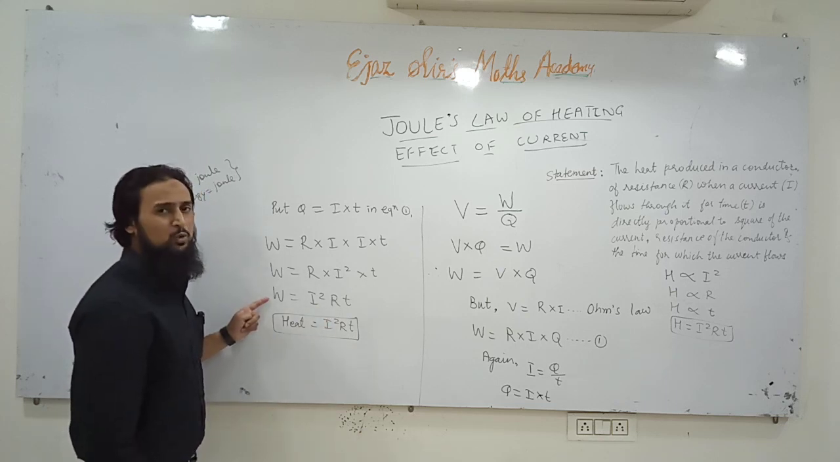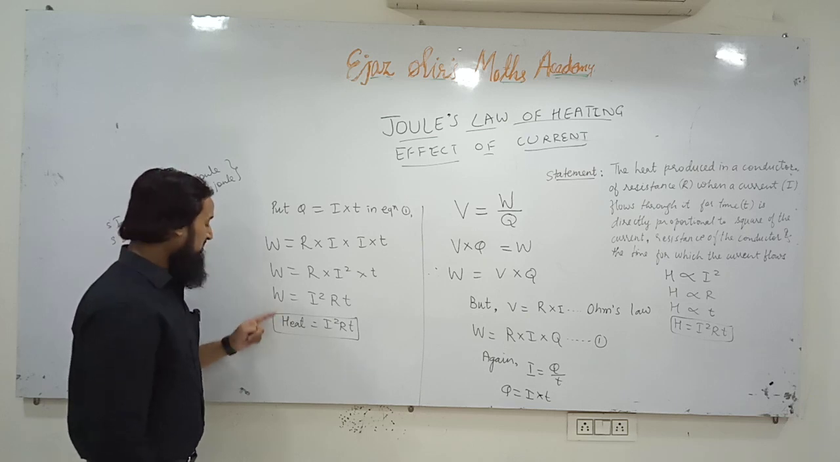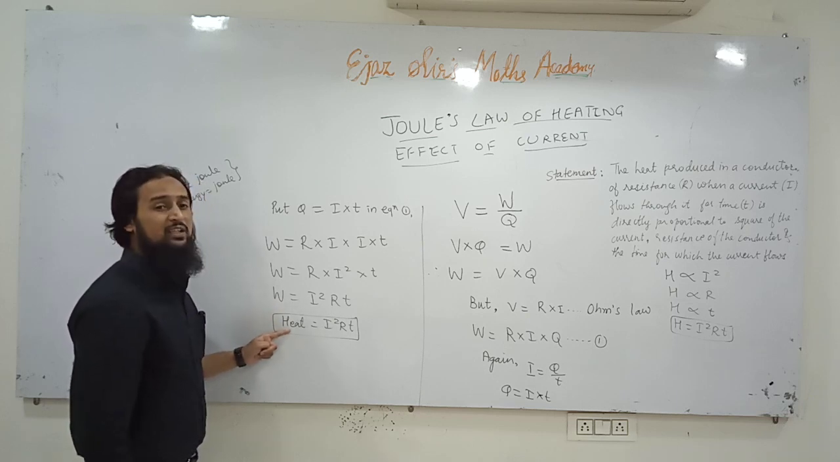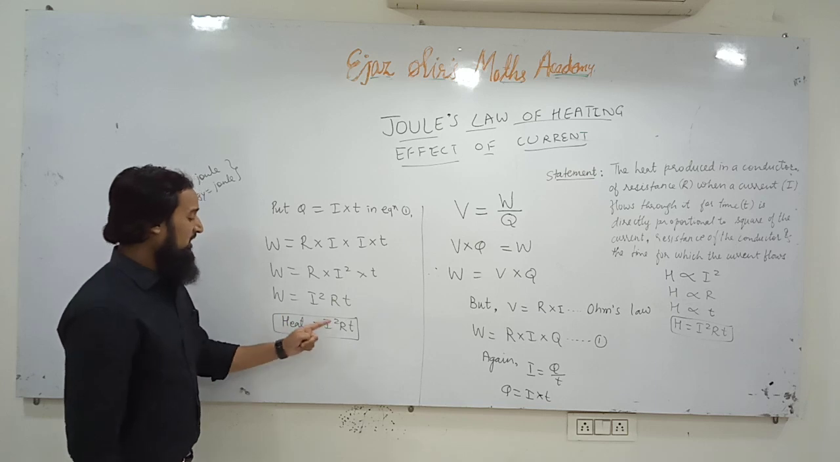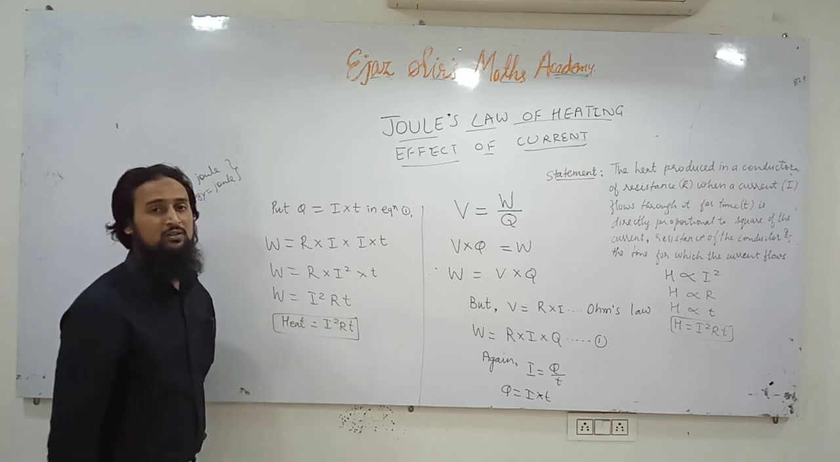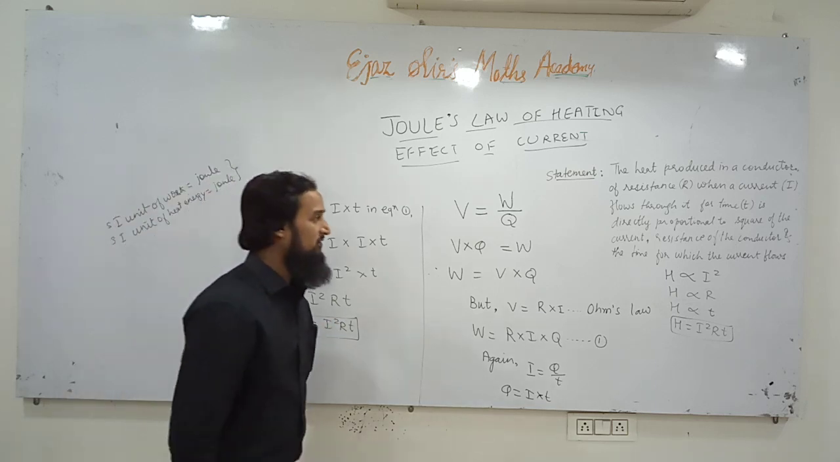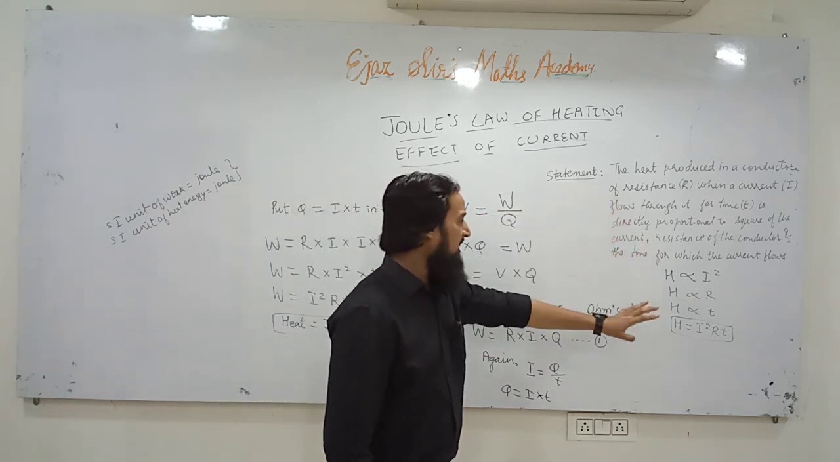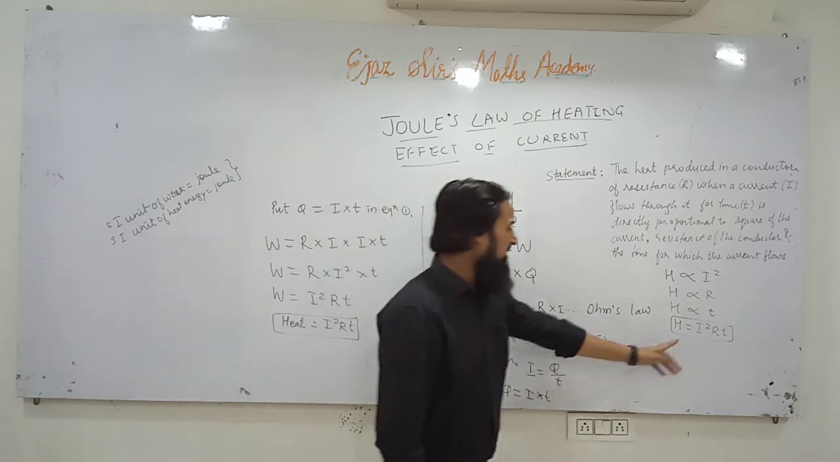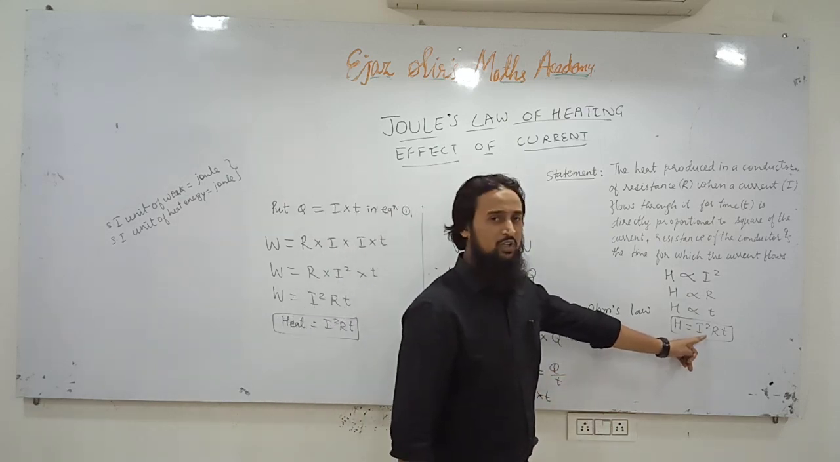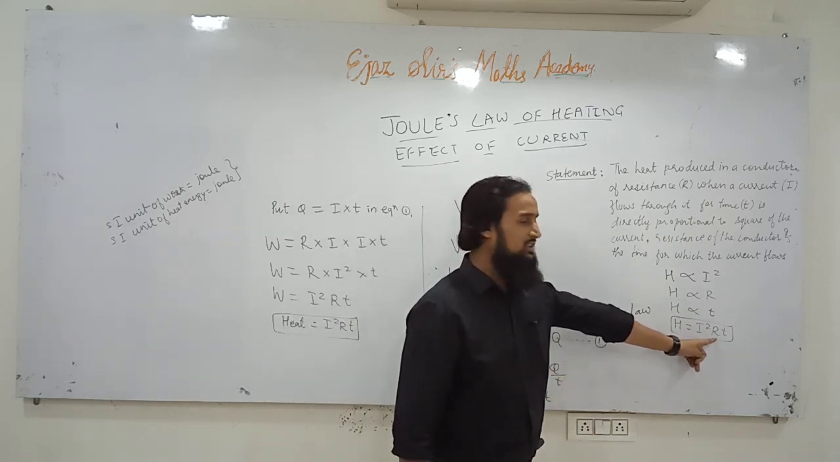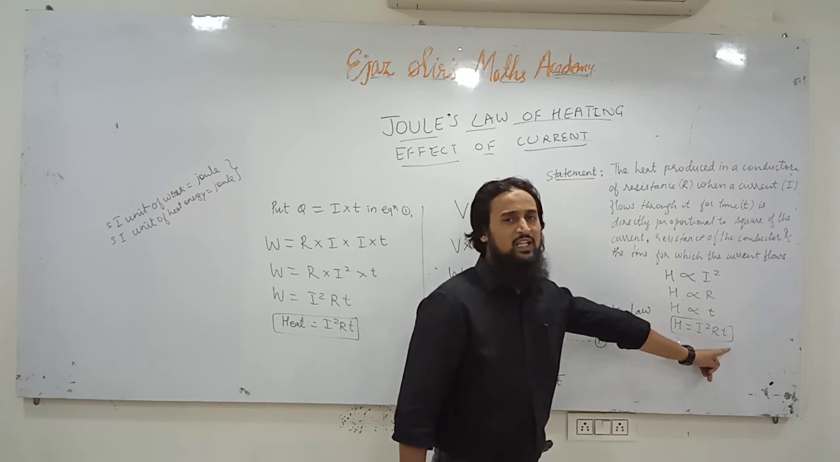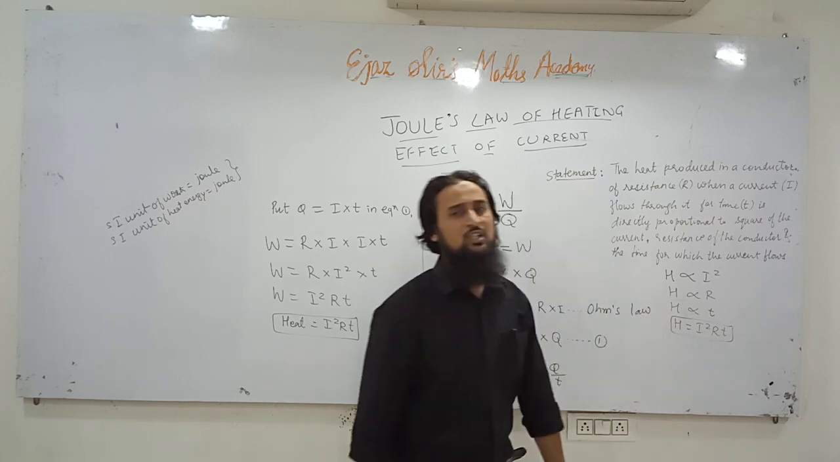Work has SI unit joule and heat energy also has SI unit joule. So instead of work we can write heat energy here. So heat produced in a conductor is equal to I square RT. This is Joule's law of heating effect of electric current. And the statement of the law which I have written here can easily be remembered. Heat produced is directly proportional to square of the current, it is directly proportional to resistance of the conductor, and heat is directly proportional to time for which the current flows.